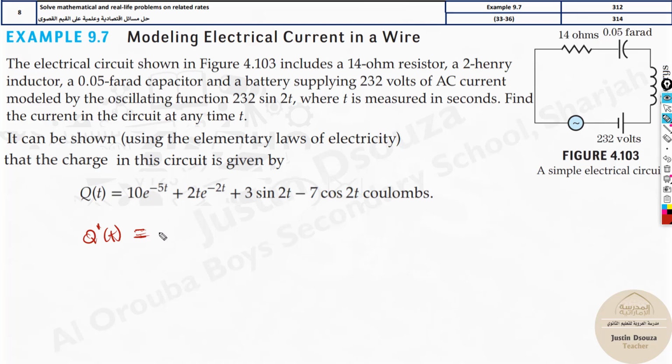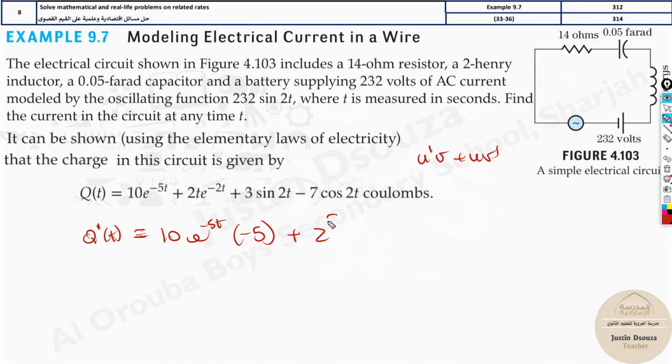So 10 is the constant. What is the derivative of e to the power anything? It's the same thing, but then the chain rule applies here. The chain rule gives minus 5, because minus 5t would give minus 5. Then plus, here we have to do the product rule, u dash v plus uv dash.